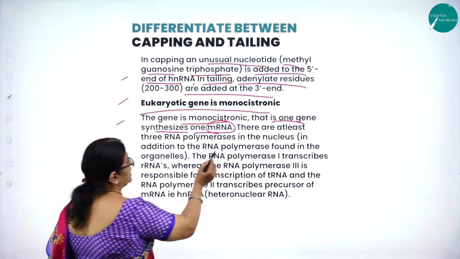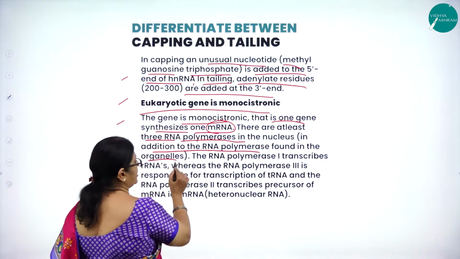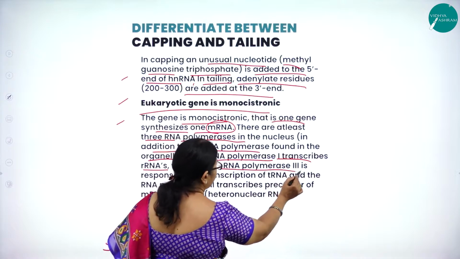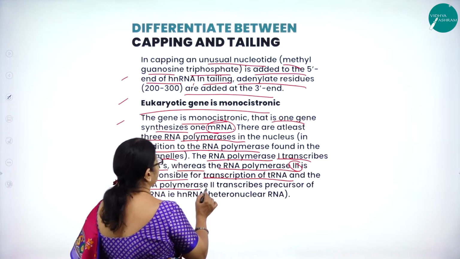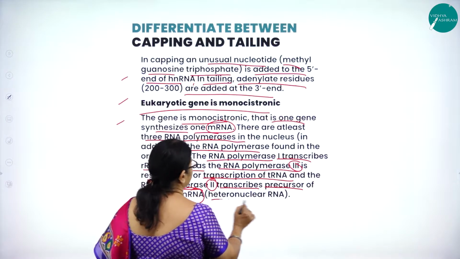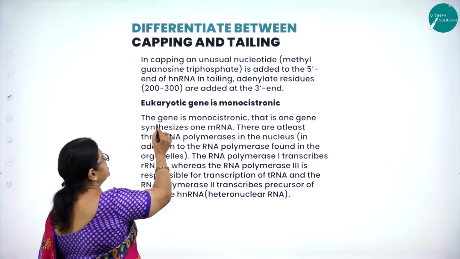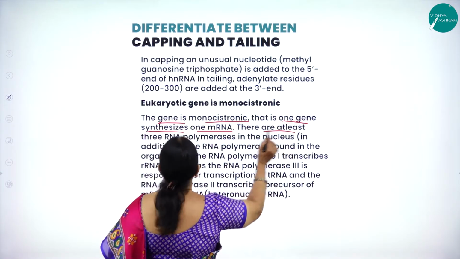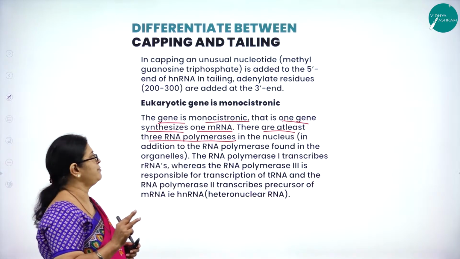There are at least 3 RNA polymerases in the nucleus, in addition to the RNA polymerase found in the organelle. RNA polymerase 1 transcribes rRNAs, whereas RNA polymerase 3 is responsible for transcription of tRNA, and RNA polymerase 2 transcribes the precursor of mRNA, that is hnRNA, heterogeneous nuclear RNA. So I repeat. What is a eukaryotic gene? The gene is monocistronic, that is one gene synthesizes one mRNA. So there are at least how many? 3 RNA polymerases. RNA polymerase 1, RNA polymerase 2 and RNA polymerase 3.